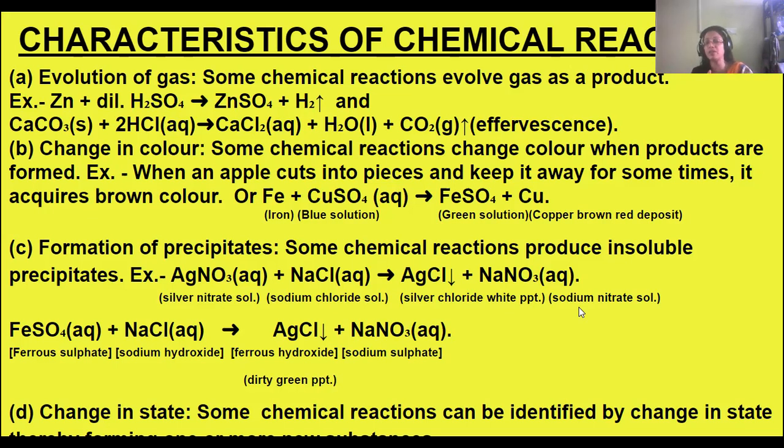So when ferrous sulfate and sodium hydroxide react, they will form a dirty green precipitate. When these two solutions are taken in the test tube, we will see a dirty green precipitate settling at the bottom of the test tube, and that is the precipitate, ferrous hydroxide, and the solution above it is the sodium sulfate solution. Okay.